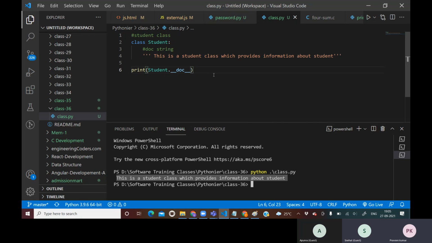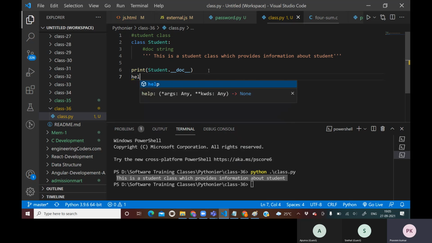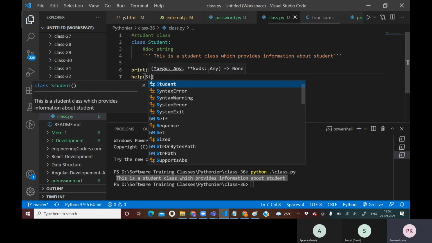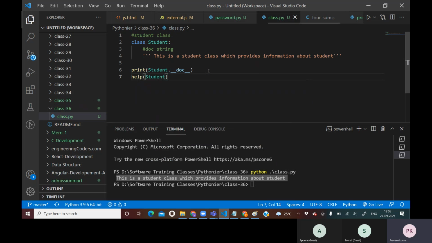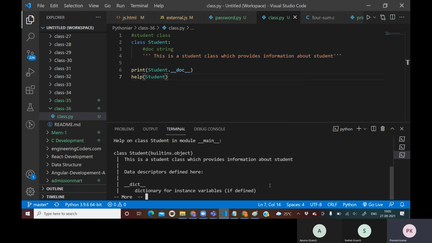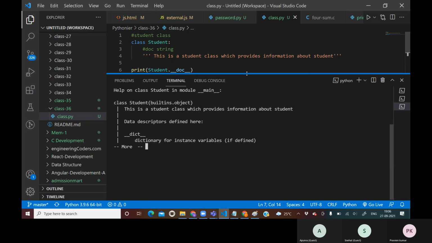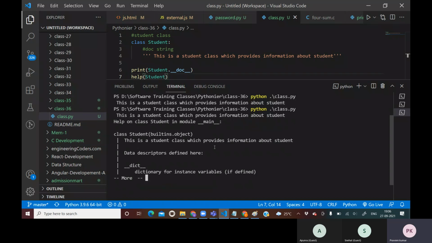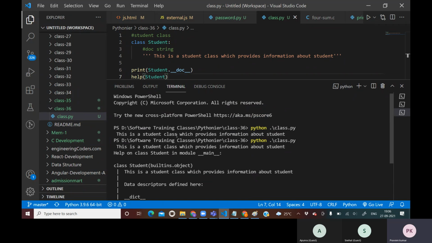Okay, now the second way, the interactive way, by using help. Here as well you can do it by help. So here I use help on student, and again I'm going to run this program. This help tries to give you all kinds of information about this class.